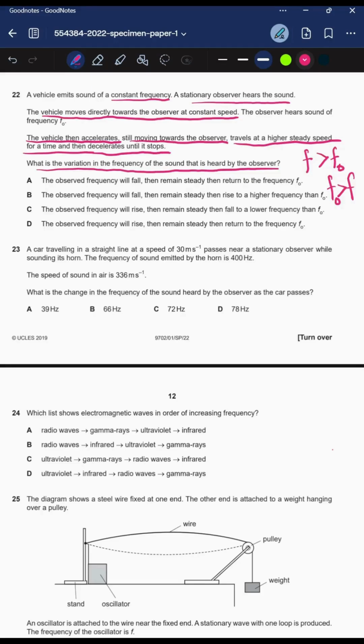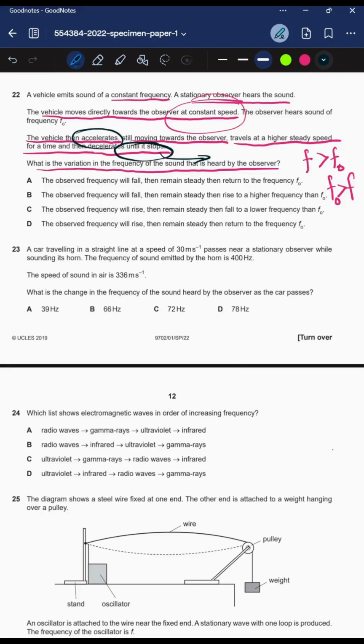Feel like you are the observer and you are going to receive the emitted sound waves from the vehicle. So initially, the vehicle was moving towards the observer with a constant speed, and we can say that initially the observer will receive a constant frequency. For some time the vehicle accelerates, and this means the frequency will increase. And then it comes to a stop, and this means the frequency observed by the observer will again remain constant, because moving with a constant speed and coming to a stop is the same for the observer, with no change in frequency.